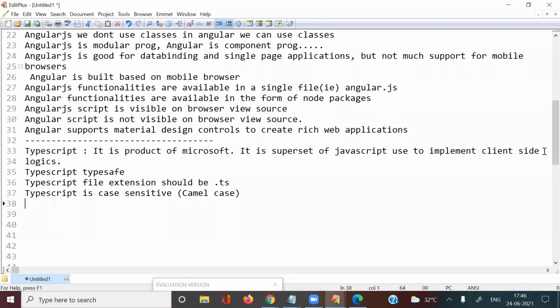It is following what? Camel case. So TypeScript is case sensitive and it is following camel case. What is the meaning of camel case? Camel case is nothing but every word's first character is a capital letter. For example, if any functionality has multiple words combined, if one function name contains many words, then every word's first character is a capital letter. That is camel case here.